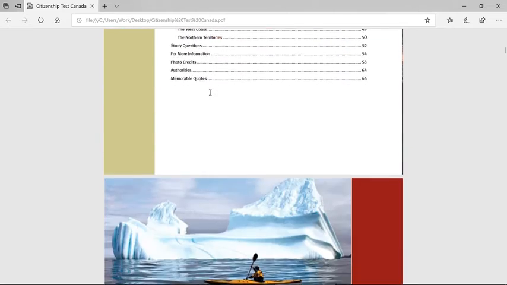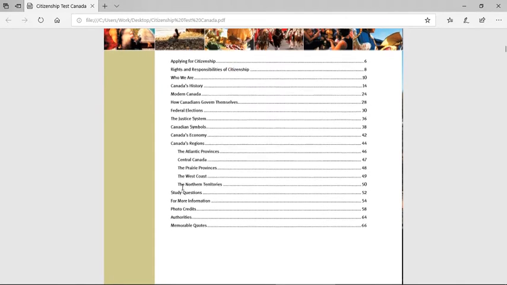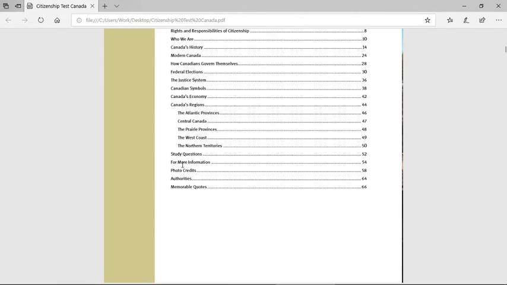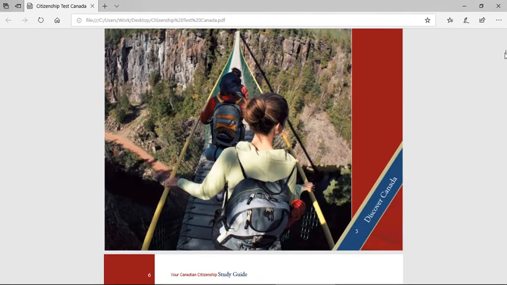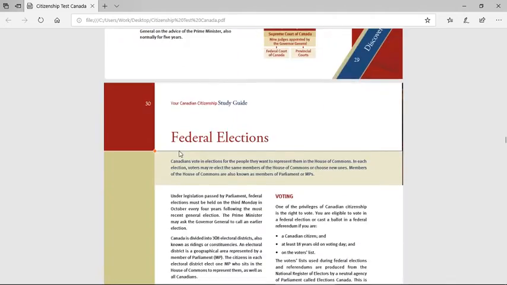Contents. What's in this? Applying for citizenship, rights, who we are, history, Canada, governing, elections, symbols, economy, regions, study questions. Let's go right to that, actually. I'm curious. What do we got?